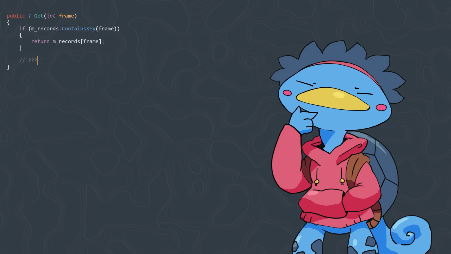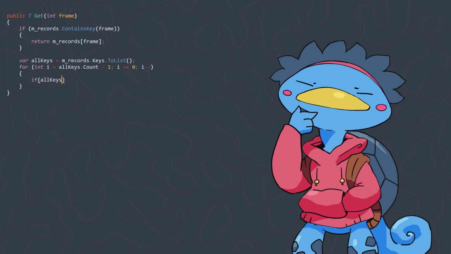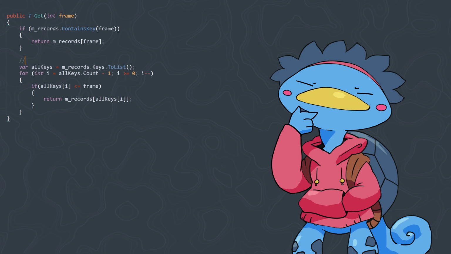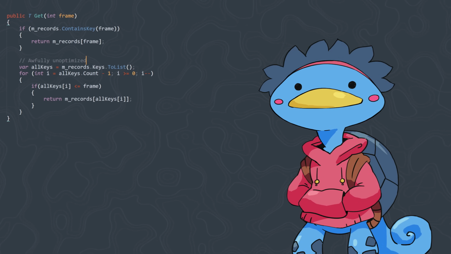Now that we have gaps in our records, we have to adapt the get method of the frame record container. When asked to fetch the record of a certain frame, if the frame is missing, I use the naive way of finding among the available frames the highest frame that was below the frame that we asked for, simply by going through all records backwards. Let's go on a little tangent about this lookup strategy.